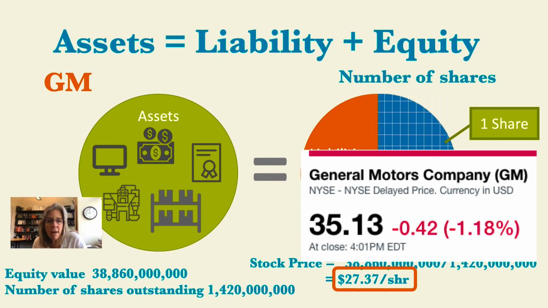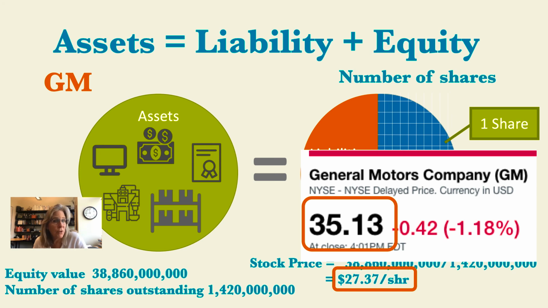Let's see how that number compares to what the stock market is representing for GM. General Motors is trading, as of a couple of days ago, at $35.13 a share. It's a little bit off from the $27.37. But if you remember about accounting, this makes a lot of sense, because this is very old data. GM is a very old company, and we only record dollar values, and we only do it historically. So when it was recorded a very long time ago, we have that in there, and it doesn't represent any potential for the company.